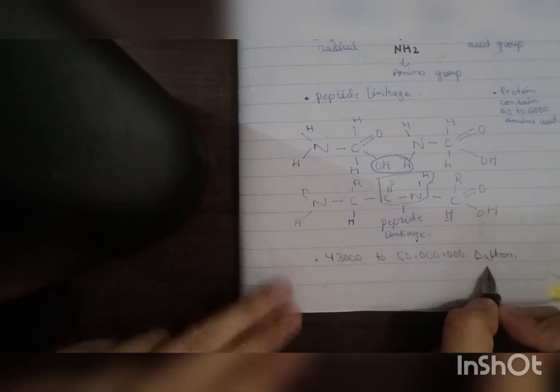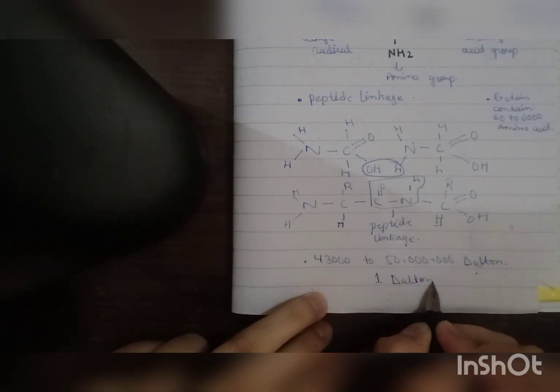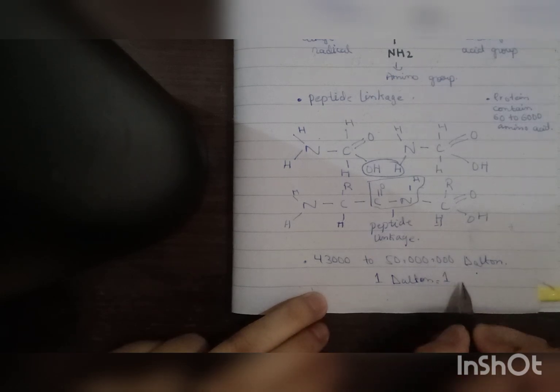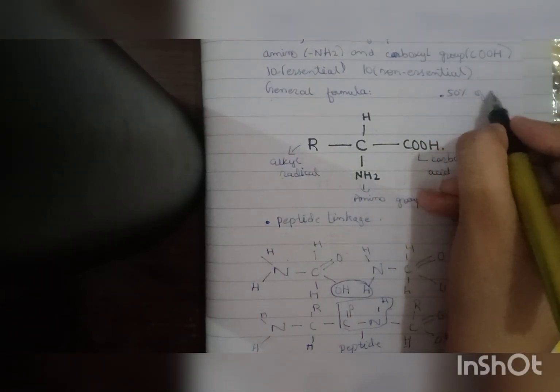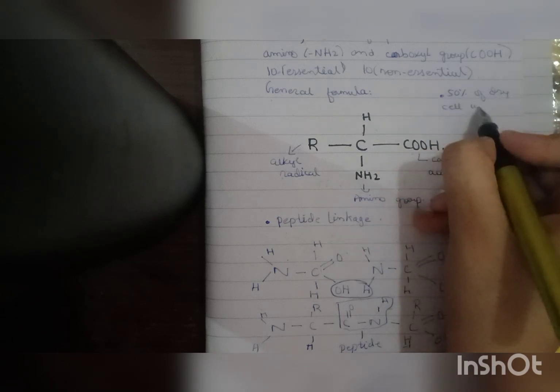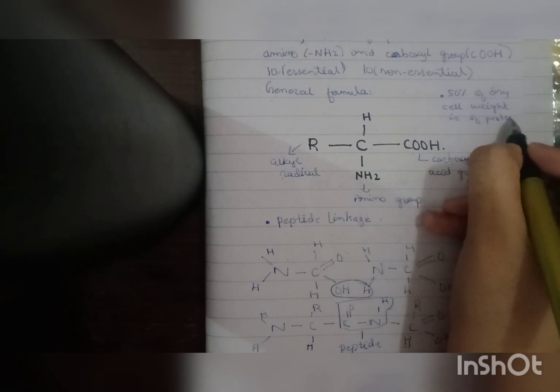This is the unit in which we measure proteins. 1 Dalton is equal to 1 AMU, and AMU is atomic mass unit. One more thing I would like to tell you is that 50% of dry cell weight is protein. Like the cells present in the human body, the dry weight of 50% of the cell is protein.